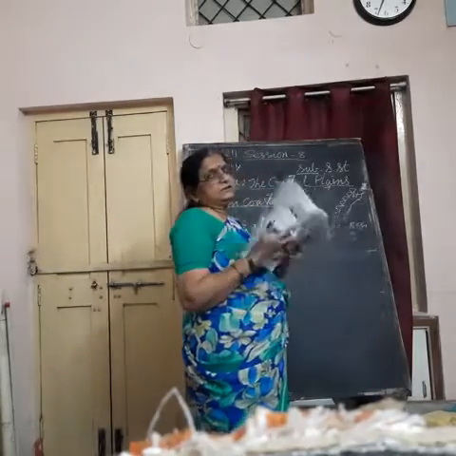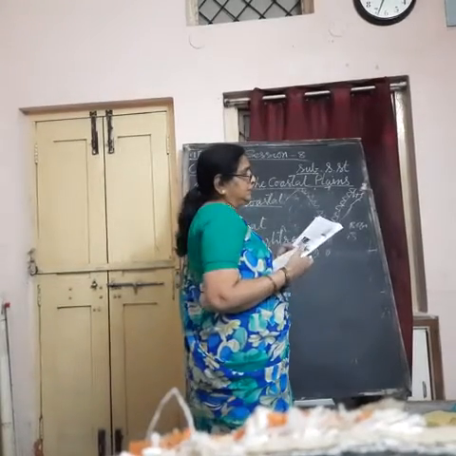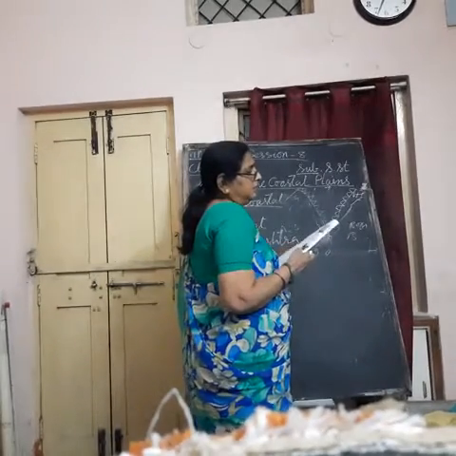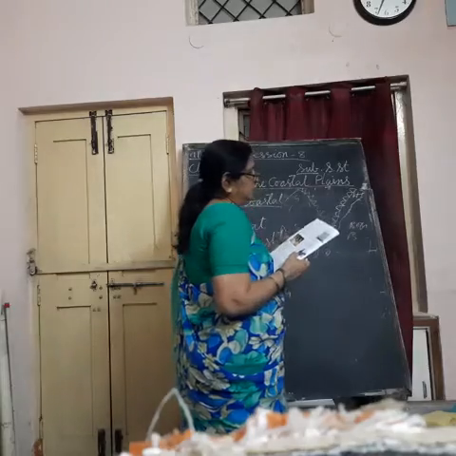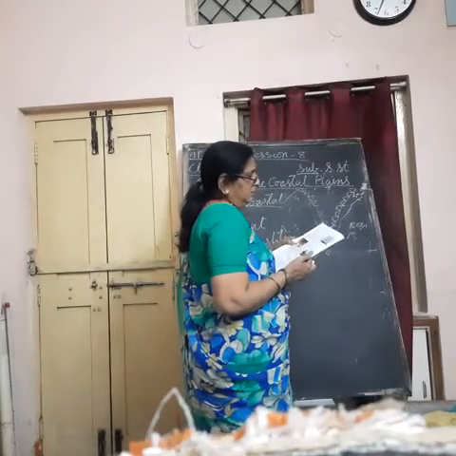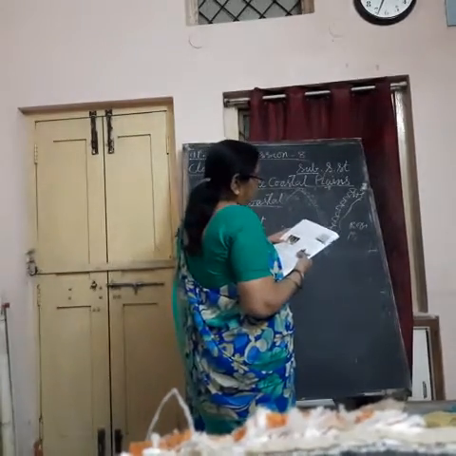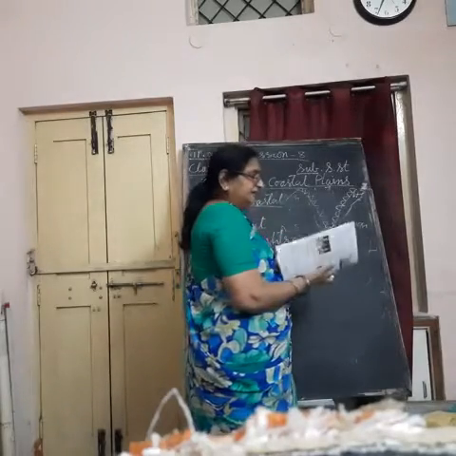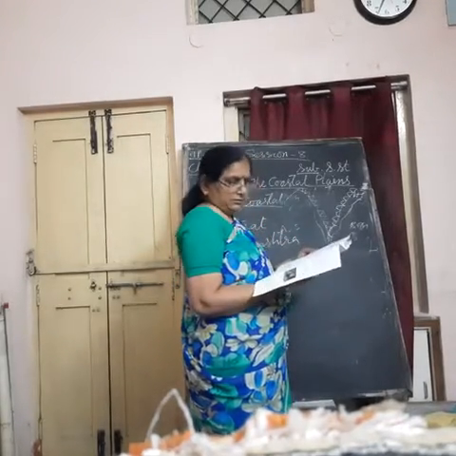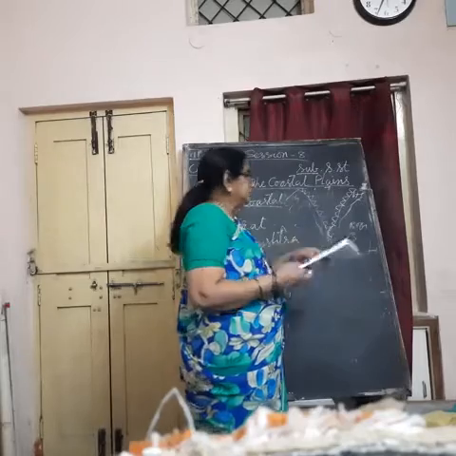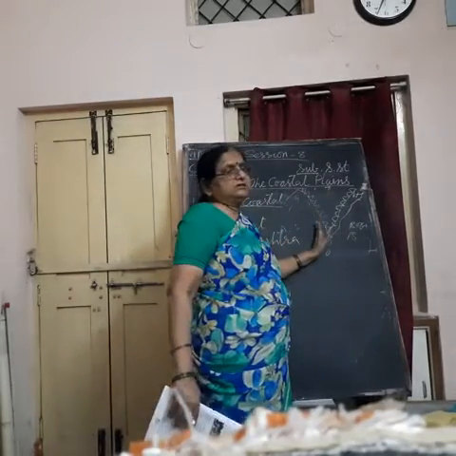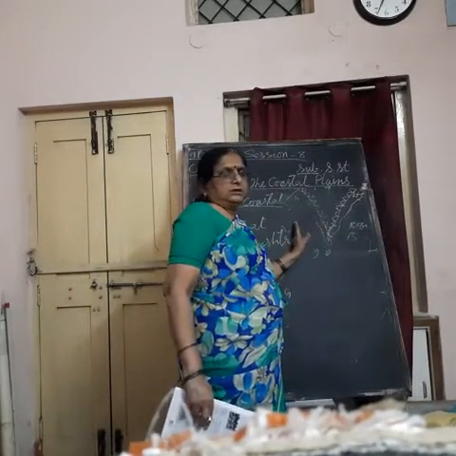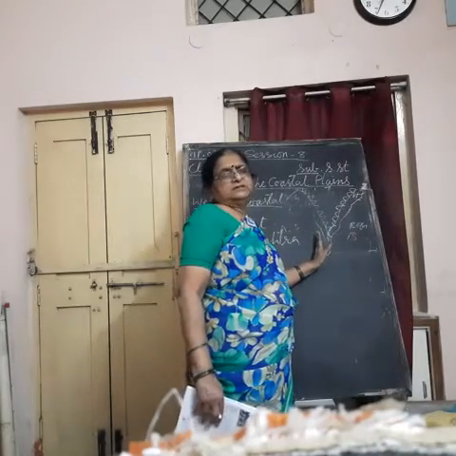Gir National Park is there in Gujarat. Lighthouses you can see here in Mumbai. Lighthouses warn the ships about the hills which are inside the sea.